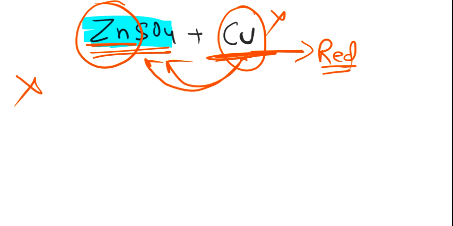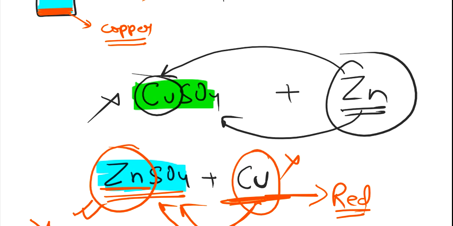Copper will stay where it is and zinc will stay in its place. So in this example we have seen that zinc displaces copper. That's why we gave this reaction the name displacement. Zinc displaces the copper, so it becomes a displacement reaction. Clear?